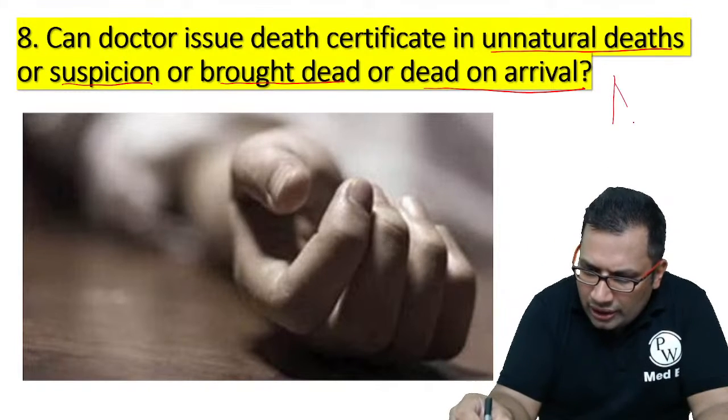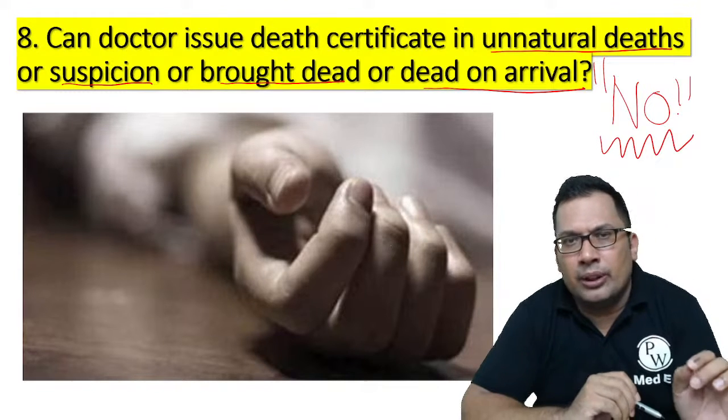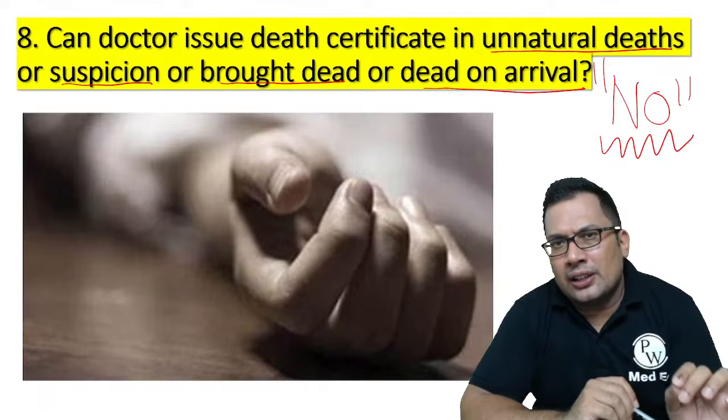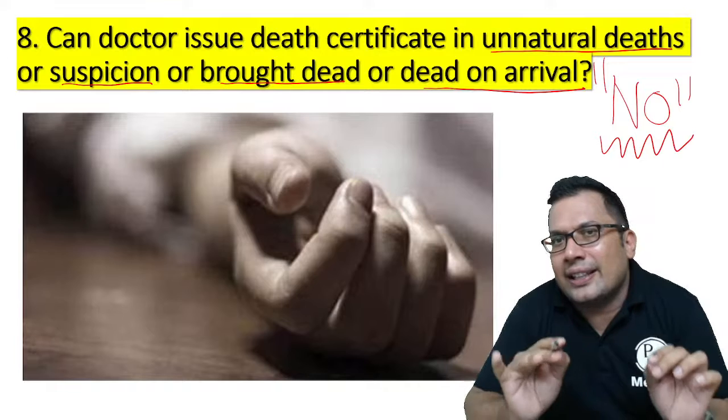So according to me, no, don't issue. You inform the nearby police station and ask for the autopsy. During autopsy, we will come to know the exact cause.